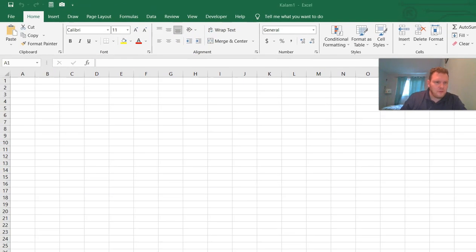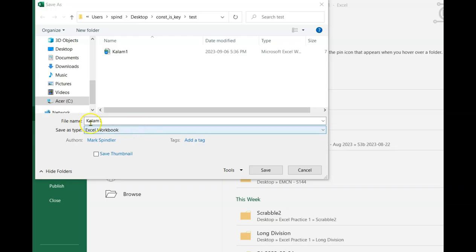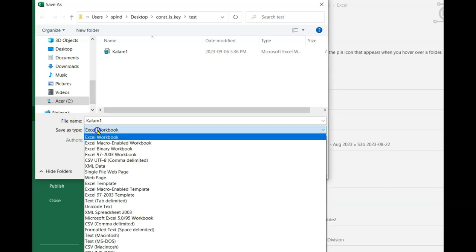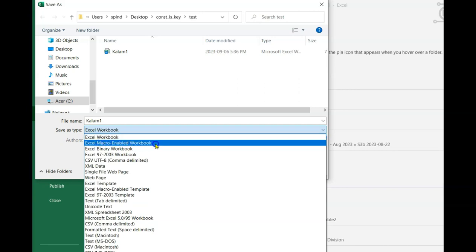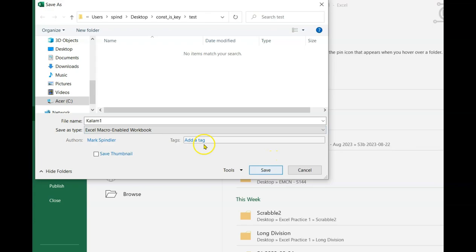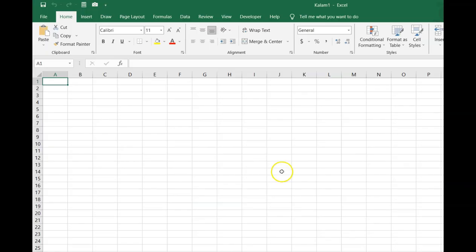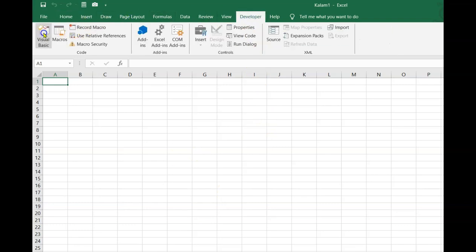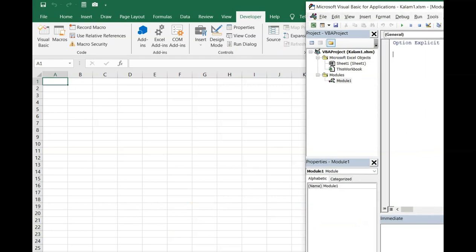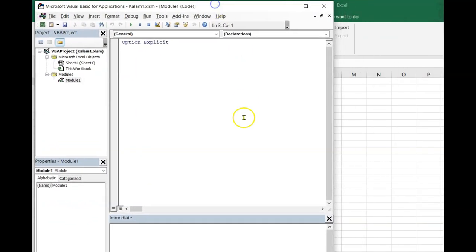The next thing that you'll do is you will save. So click File and then save it. And now click on the Save As Type and choose Excel Macro-Enabled Workbook. That allows code. Okay, and click Save. All right. And so now we can jump in: click on Developer, click on Visual Basic. And if you have a blank gray canvas, then all you would need to do is click Insert, Module, and it would create a module there.